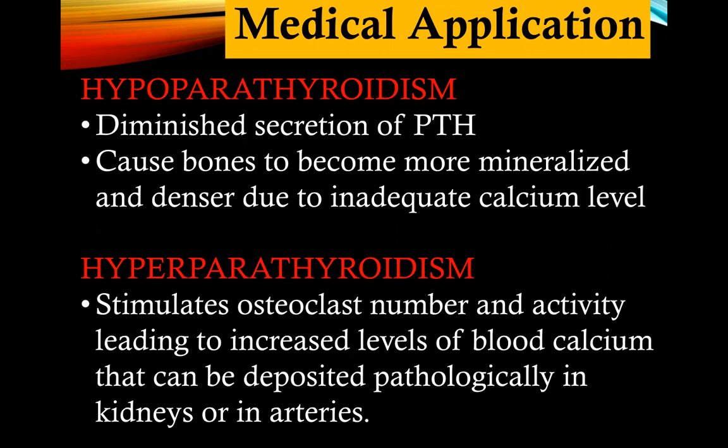This hypercalcemia brought about by hyperparathyroidism can be deposited pathologically in kidneys, for example, kidney stones could develop, or in arteries, it could lead to coronary artery disease, meaning there is a formation of atheromatous plaque.